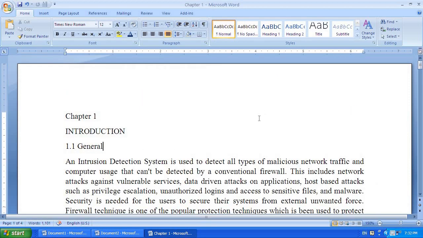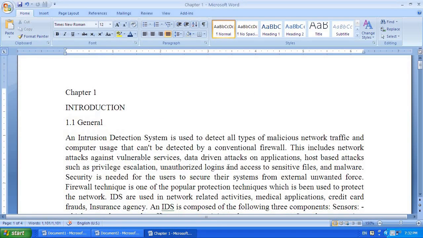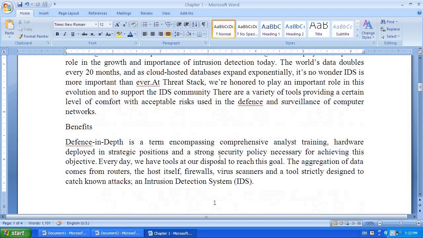Suppose it is the first part, which contains the front page, bona fide certificate, then the letter from project center. For this, what you need to do is insert the page number.